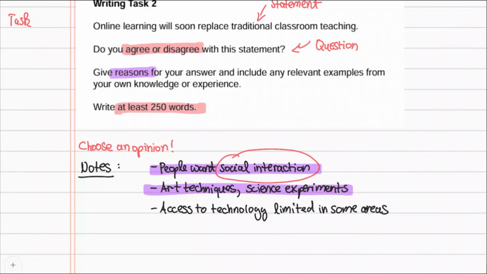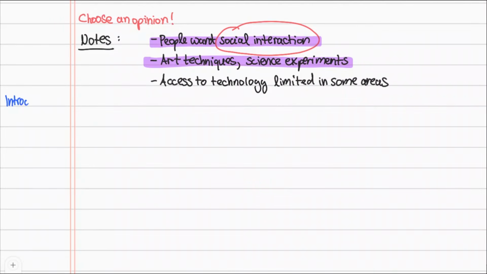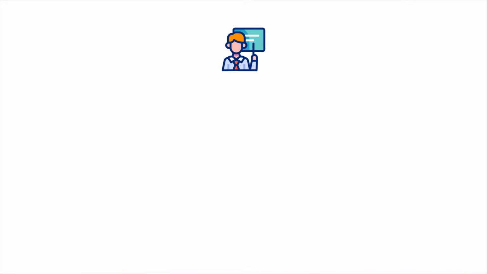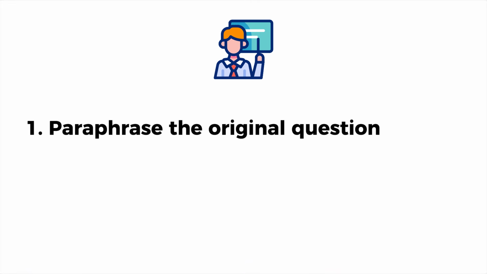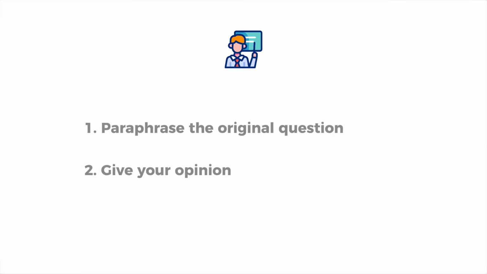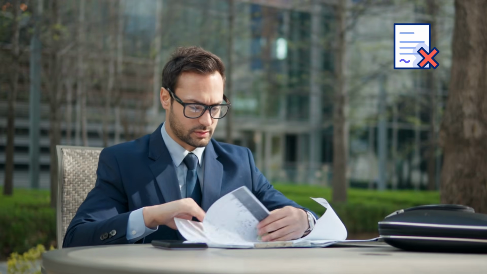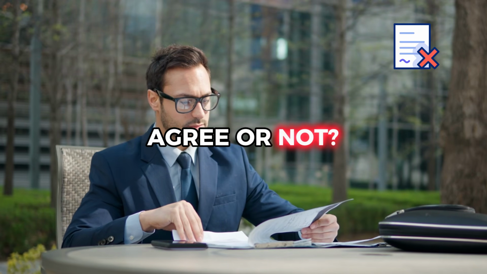Now, let's write the essay. We are going to start off with the introduction. There are two important points to remember here. First of all, you have to paraphrase the original question. And second, you have to give your opinion. If you don't, the IELTS examiner will not know whether you agree or not.